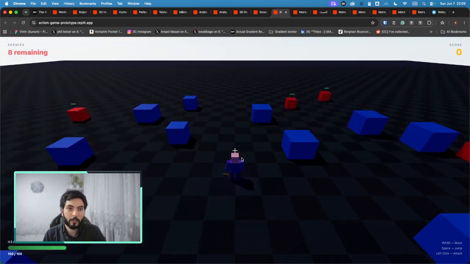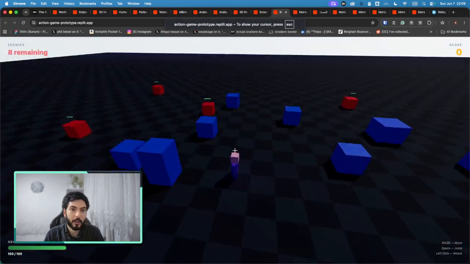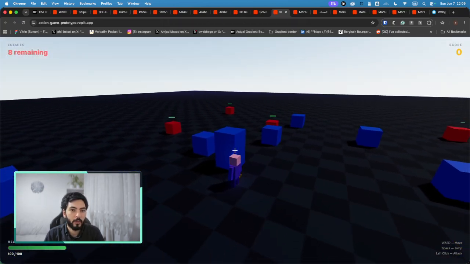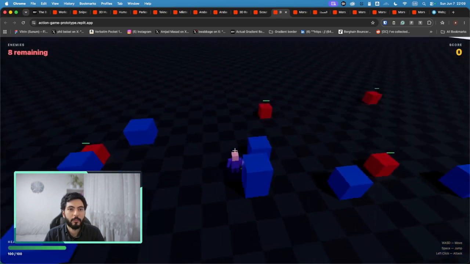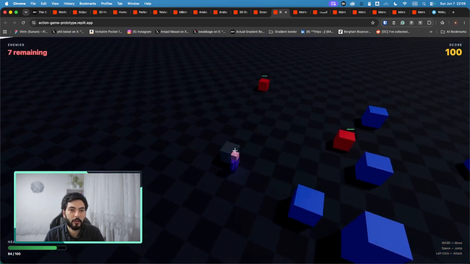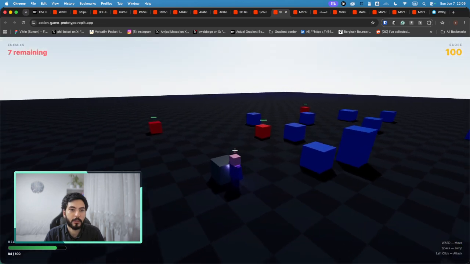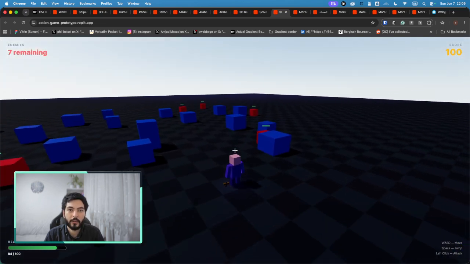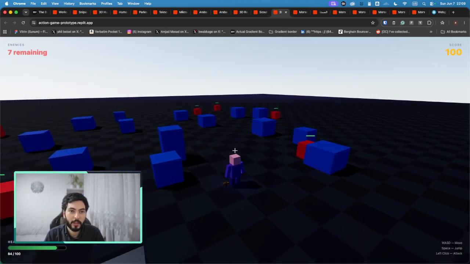So someone here made an action game. Yeah, this game, I think it looks like Roblox, or Minecraft. So you just move around, have people fight, whatever, and then you can collect your stuff. I like the design, I like the idea. It's super basic right now, but again, it could be improved.